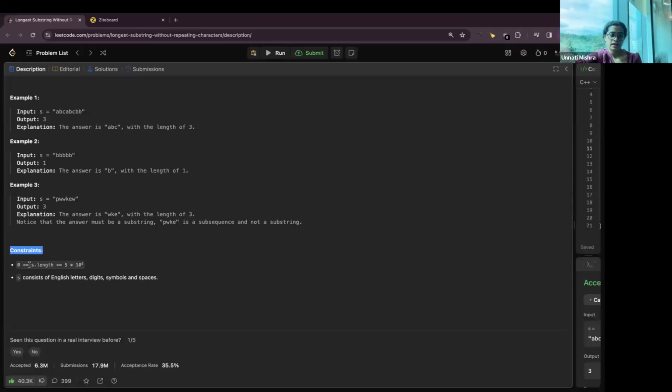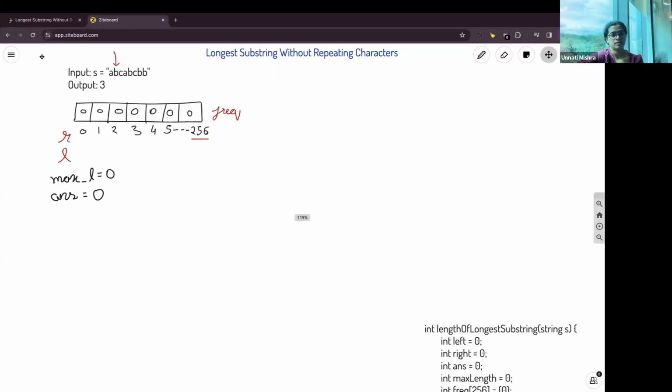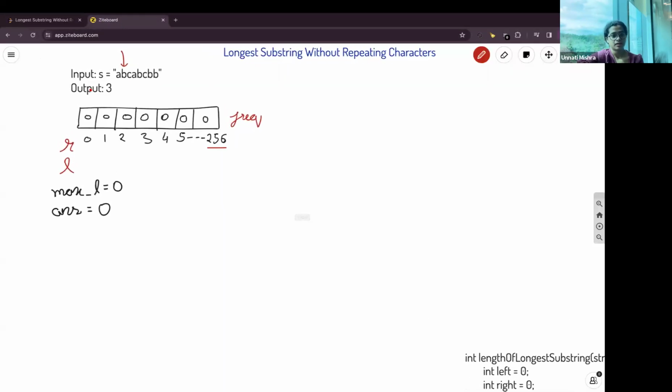Constraints are the length of S will be from 0 to 5 times 10 raised to power 4. And S will consist of English letters, digits, symbols and spaces. Let's see the explanation part. We are given this array. We need to find the longest substring without repeating characters.